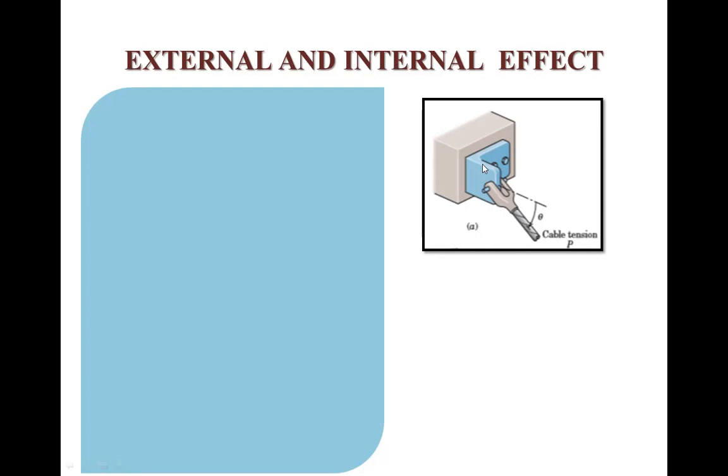That will be moving, sir. There will be a movement. What is the external effect? In this case, we can say this applied tension in the cable, of magnitude P, is the external effect. Okay. So what is meant by internal effect? Now there is a resistive or reactive force in this assembly, that is in the connection or bolt system. That is nothing but our internal effect, which is generated after the action of the external force.